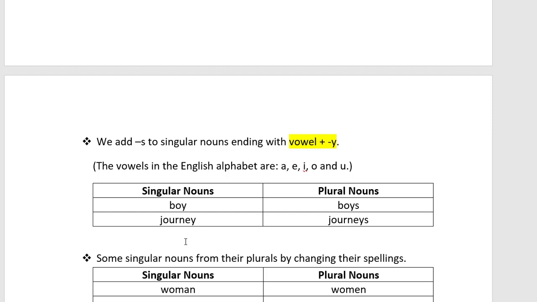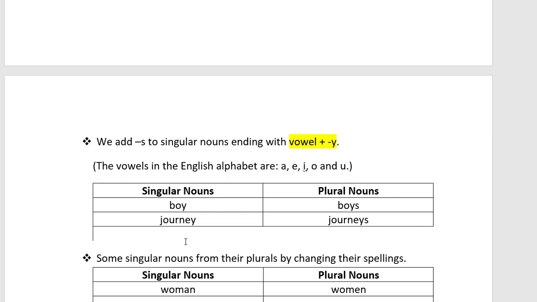So when a vowel, that is A, E, I, O, U, comes before Y, we simply add S to the end of the singular noun. Boy becomes boys, I have simply added the S, and journey becomes journeys, right? This way you can convert your singular nouns to plural.